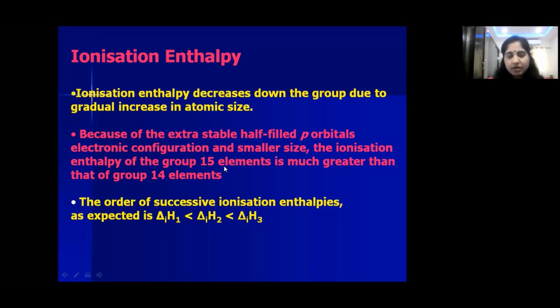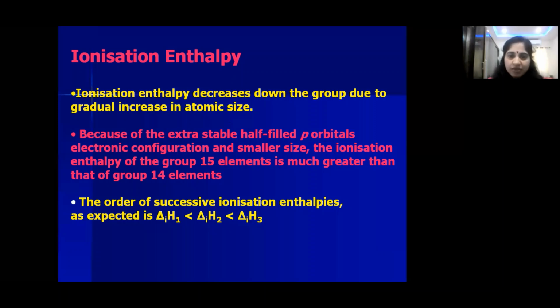We know, children, left to right, if you move in a periodic table, size decreases. So once size decreases, ionization enthalpy increases. Size decreases, then ionization enthalpy increases.